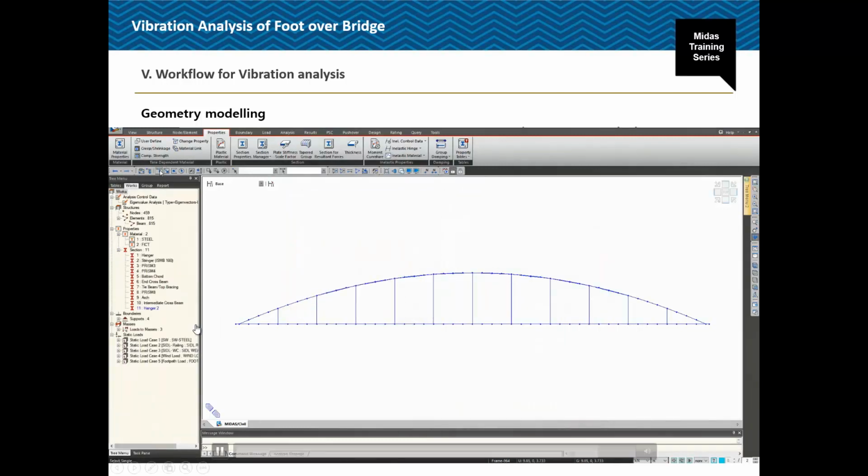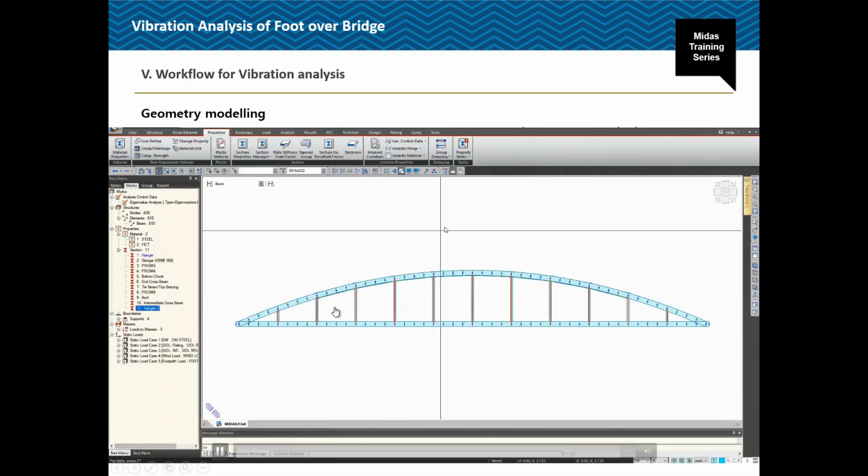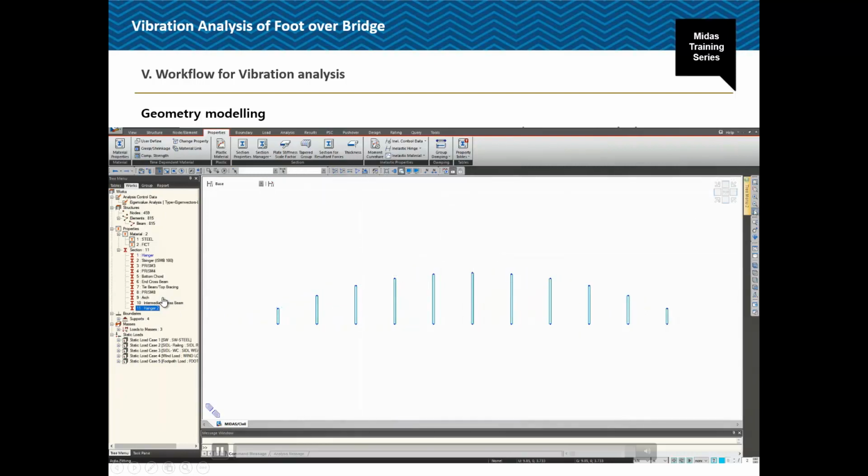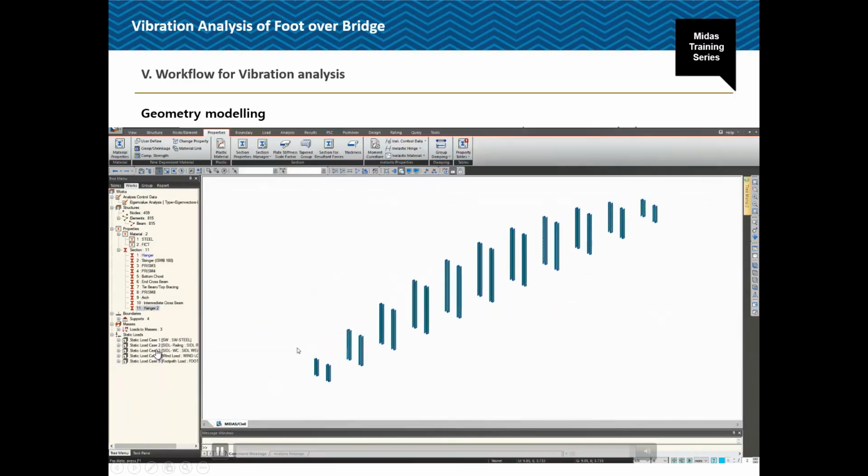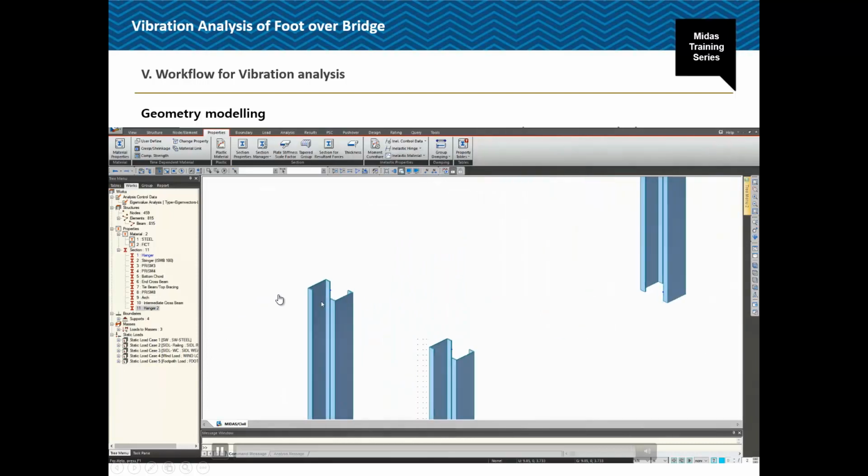Then whatever section we have created, just select the required location and drag and drop that particular section. Here the hangers are updated with the new section. Now if you go to the section with the hidden view, you are able to see this particular section. So this is how you can create any user defined section using the section property calculator.